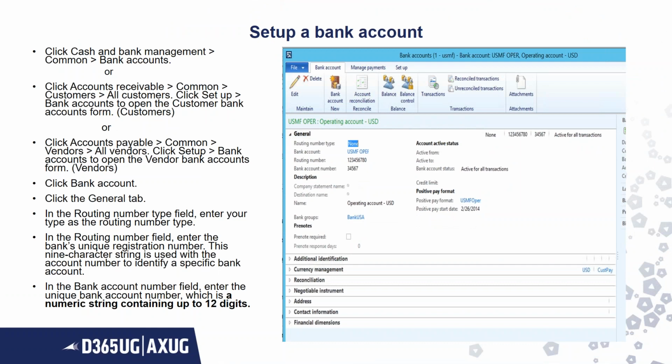Now, setting up a bank account. There are various ways where you can set up a bank account. You can either go to the cash and bank management module, common, and bank account, and set up your bank account there, or you can go to accounts receivable common, all customers, and set up a bank account there. Similarly, accounts payable common, all vendors, and set up a bank account there. You can punch in the routing number field, and a unique bank account, where the bank account would be up to 12 digits.